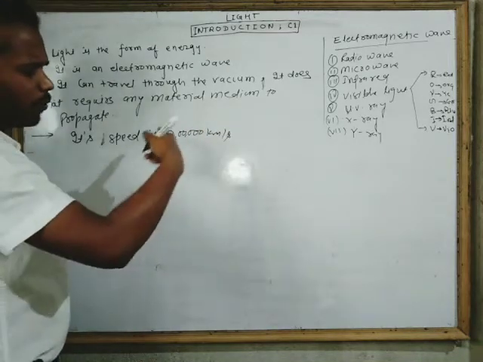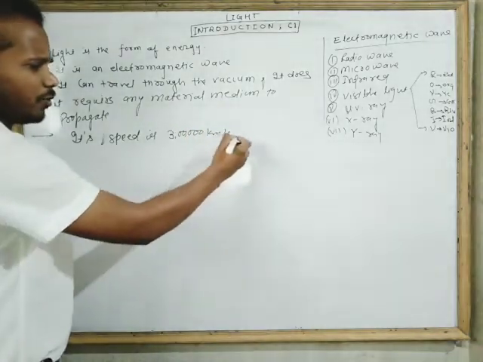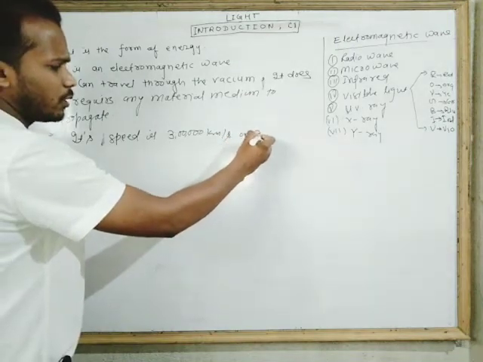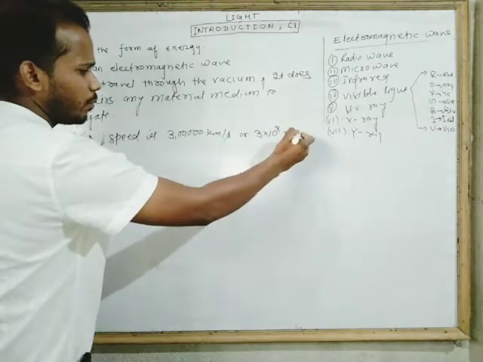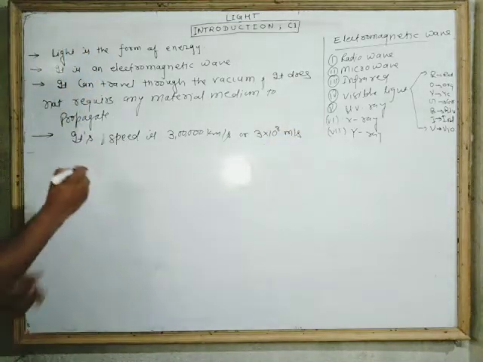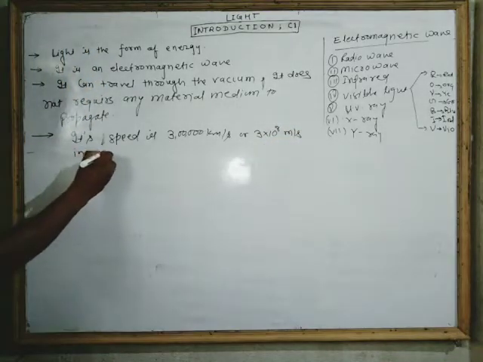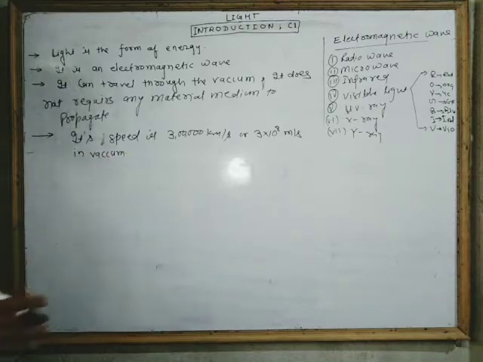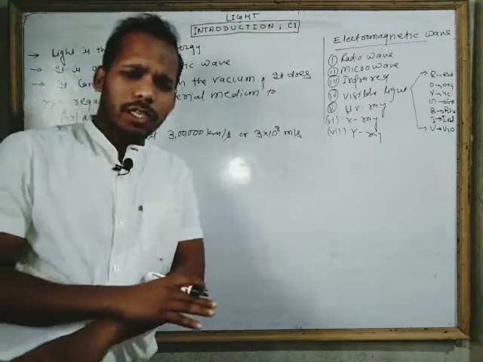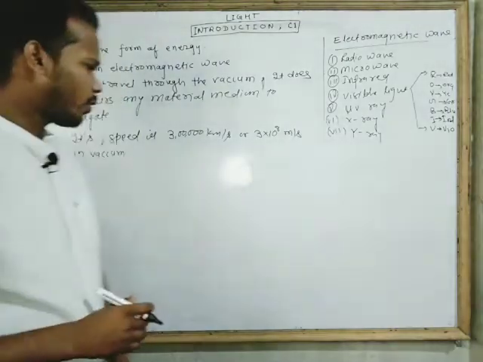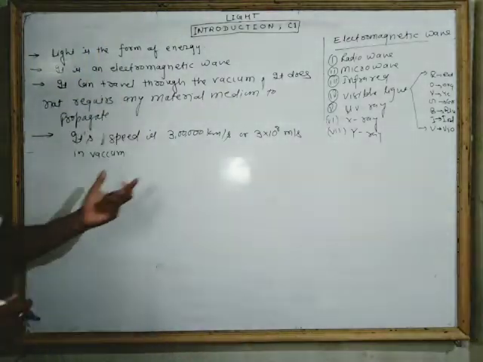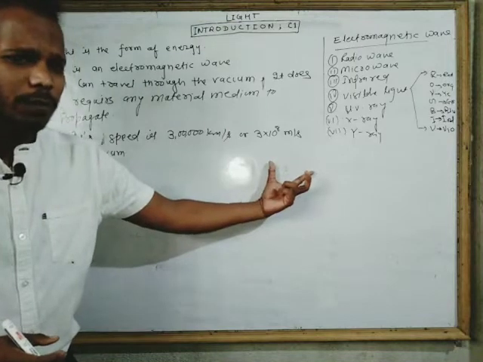Or if you want to convert it into meter per second, very easy, we can say 3 into 10 to the power 8 meter per second. And this speed is in vacuum. Vacuum is the place where there is nothing, no air, no any particle. So in vacuum the speed of light is 3 into 10 to the power 8 meter per second.